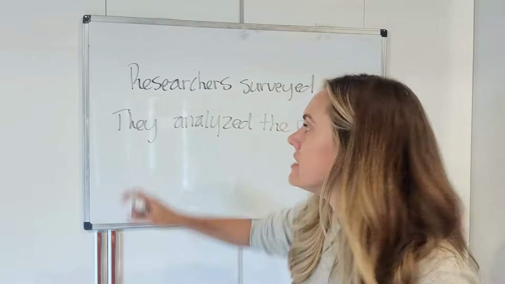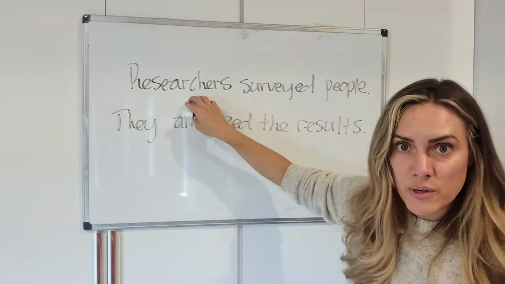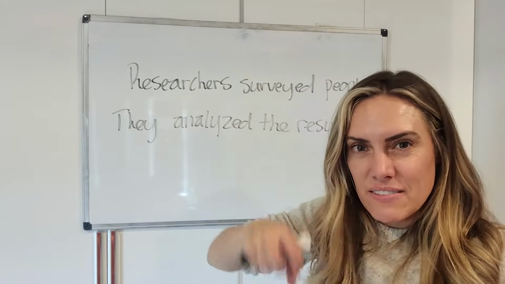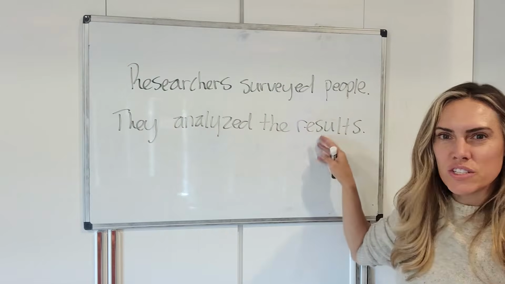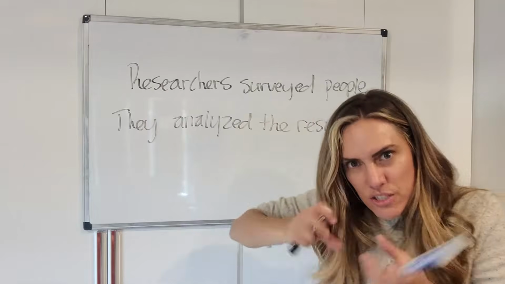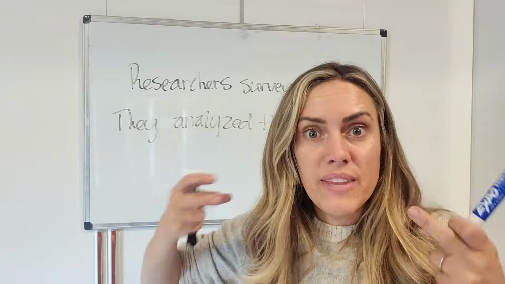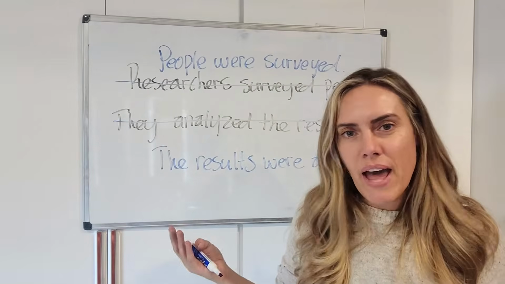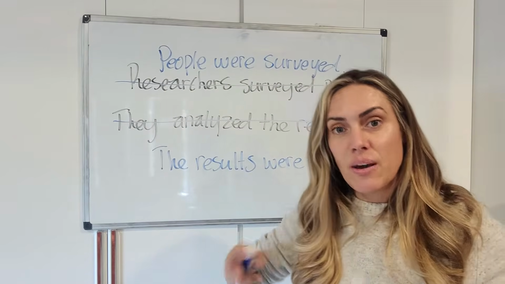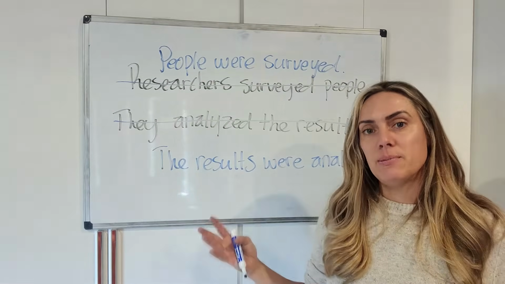Look at these sentences. Researchers surveyed people. Who surveyed the people? Researchers. This is very active. The researchers did this, they did that. They analyzed the results. The researchers analyzed the results. It's very personal. Let's separate the researchers from these actions by putting them in the passive voice. Now, people were surveyed. By who? Researchers? It doesn't matter. We know that. What's important is that we're stepping away. The researchers are stepping away from this, and it's passive.